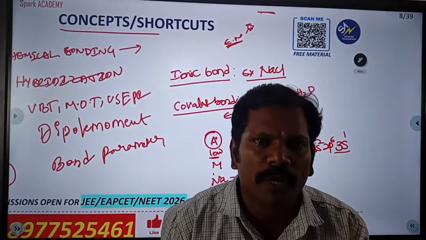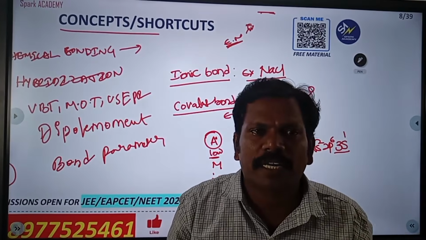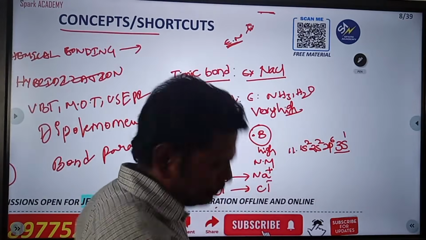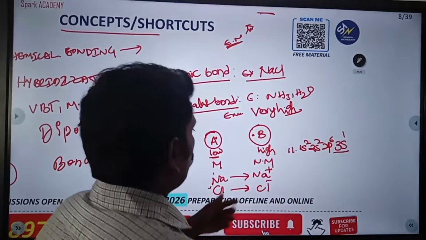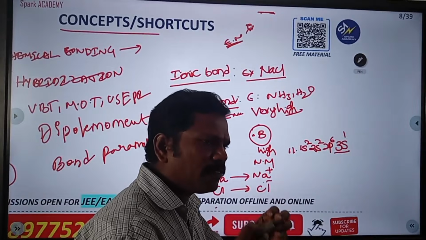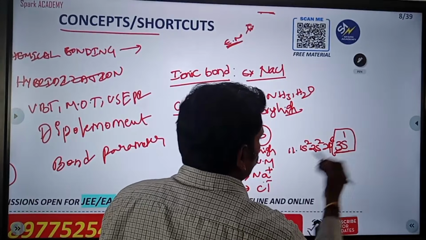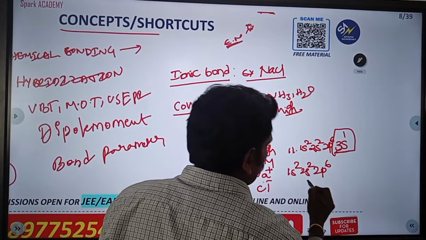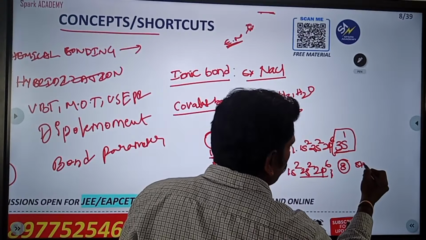Please understand. If you understand one example, you can easily do the remaining questions also. That's why I am giving one example exclusively. This is the configuration after losing the electron. It will lose the electron from Na and be converted to 1s2, 2s2, 2p6. So the outer configuration has 8 electrons. It is stable. Yes or no?